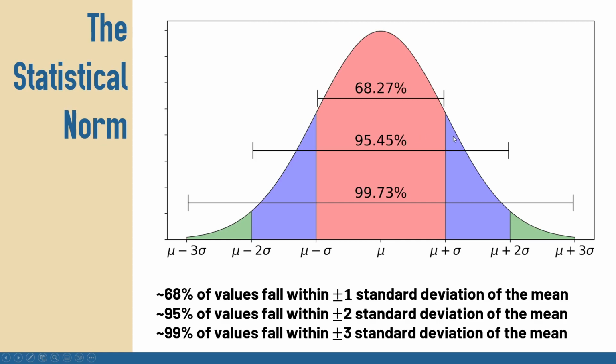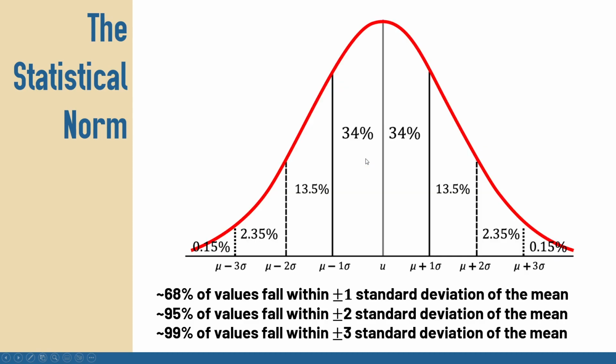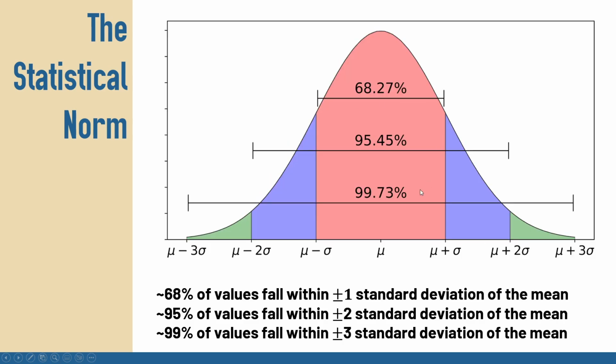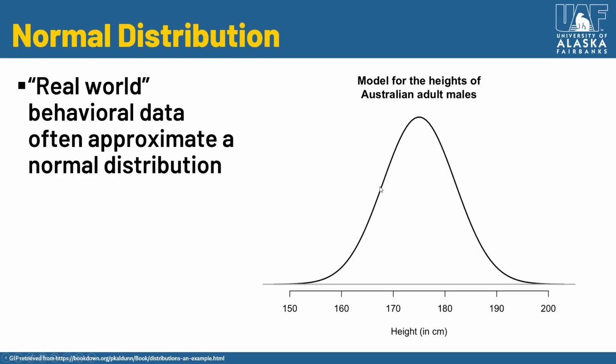No, maybe that's a different one. But yeah, just another example of this. So in this one, it's showing the individual standard deviation proportions. This is showing the combined plus and minus. So 68% within plus or minus 1, just over 95% within plus or minus 2, and 99.73% within plus or minus 3 standard deviations.